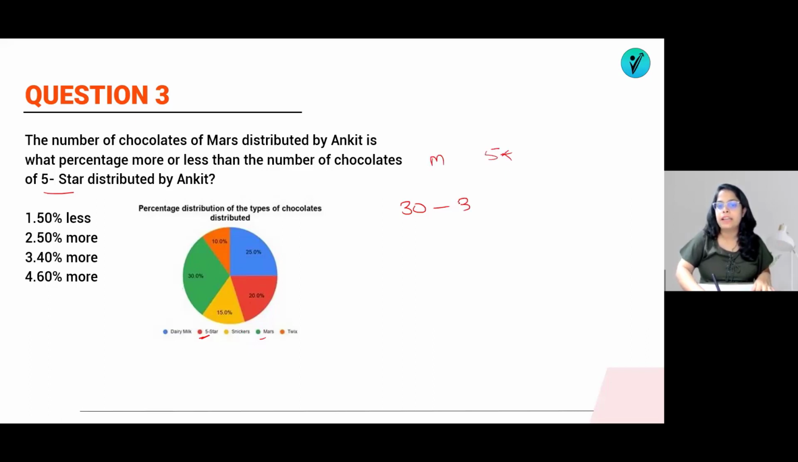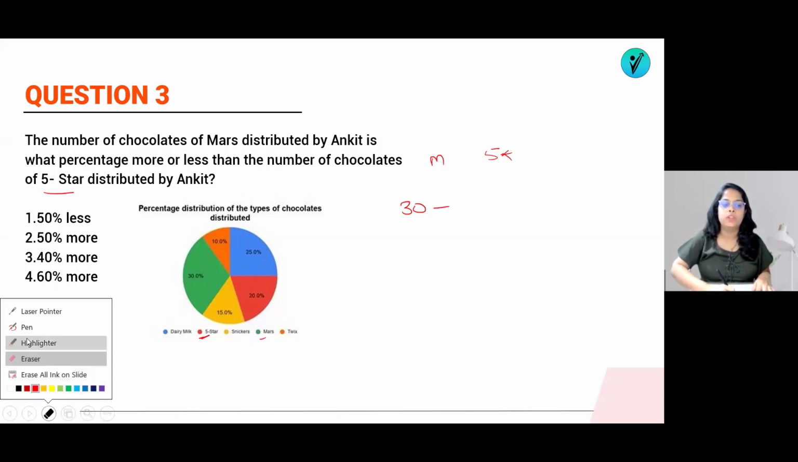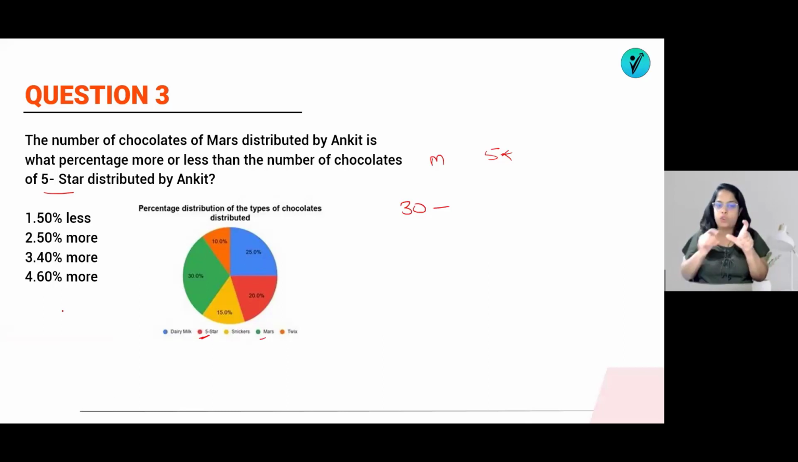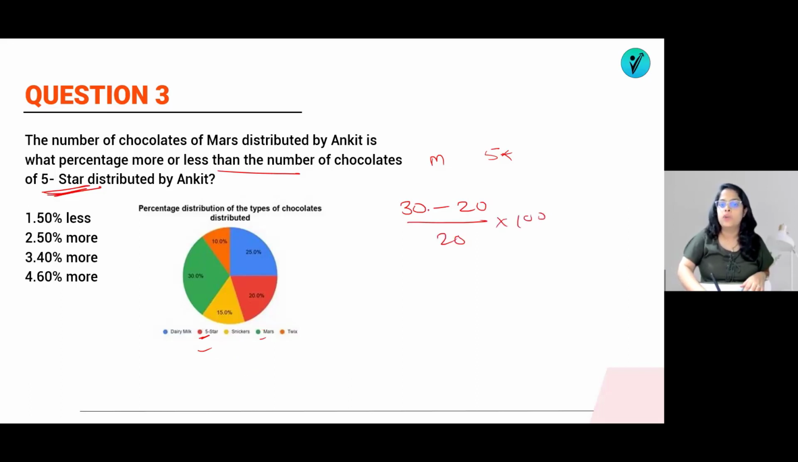So 30 minus 20. So whenever they ask more or less, what we do is, whatever they ask, minus, the difference of those two, divided by whatever comes after that. So 30 minus 20, divided by the number of chocolates of 5-star, means we will compare with the 5-star, divided by 20 into 100. So how much will it be? 30, and Mars is more than the 5-star.